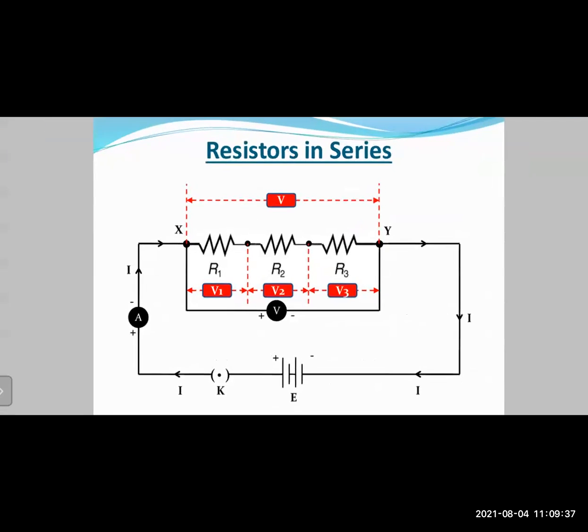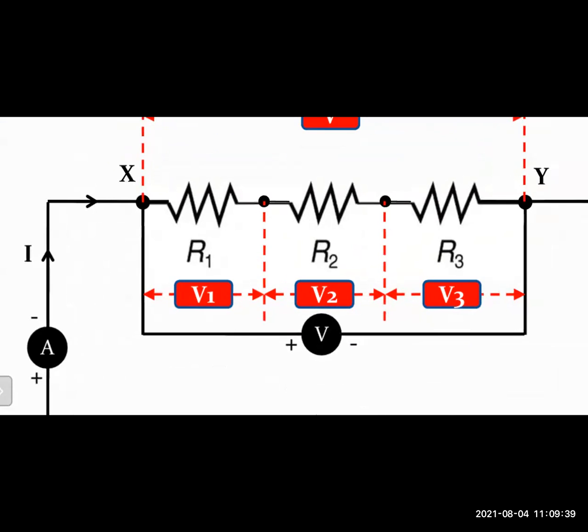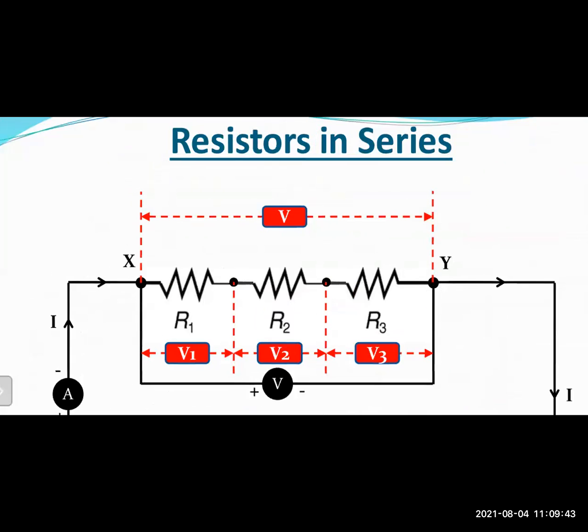In this diagram, we can say that the total voltage across points X and Y will be V. The total voltage measured across points X and Y by the voltmeter will be V. The voltage across resistor R1 we can say is V1, right?